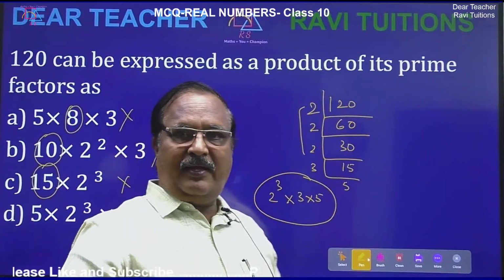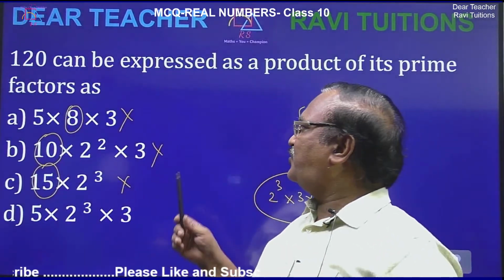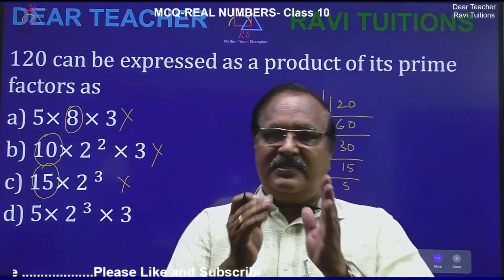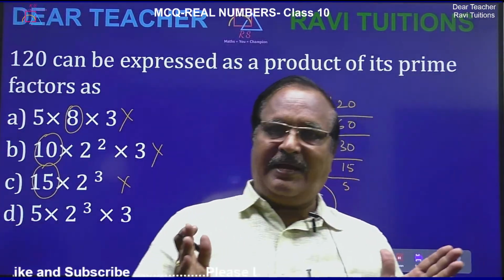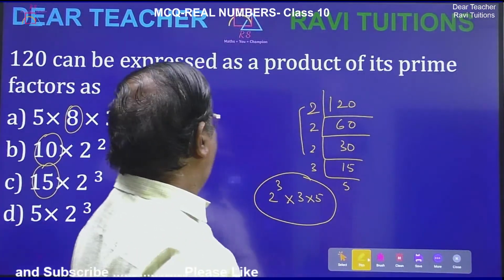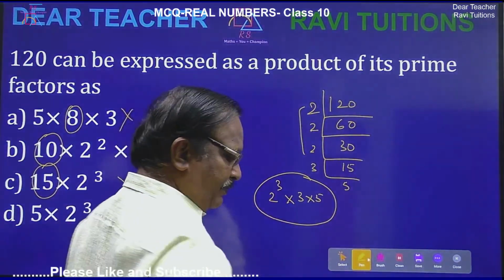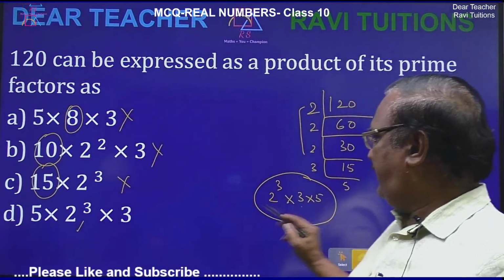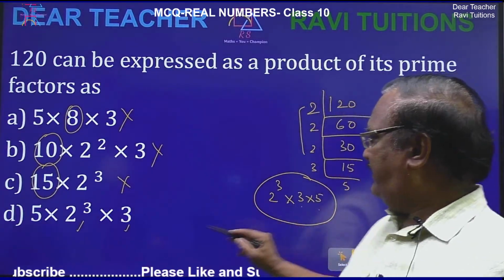So now I advise all the students to learn this: 120 expressed as a product of prime factors. This is one concept, very very important. So now let me find the answer. 2 cube is here, 3 is here, and 5 is here.